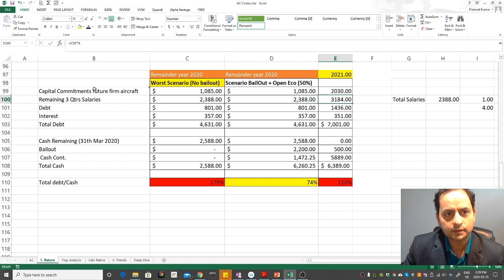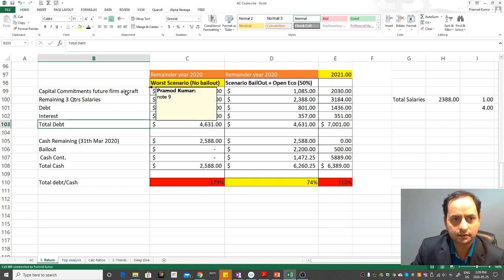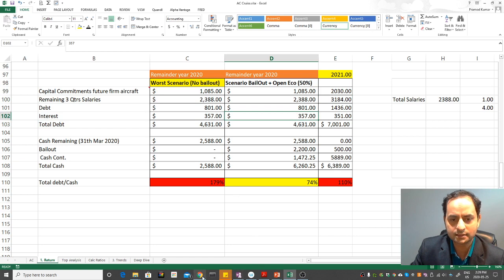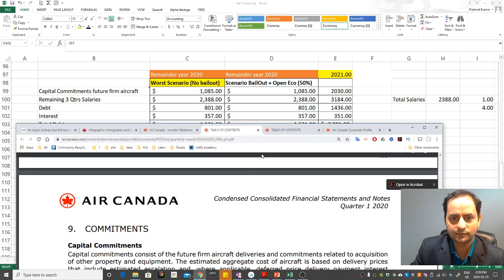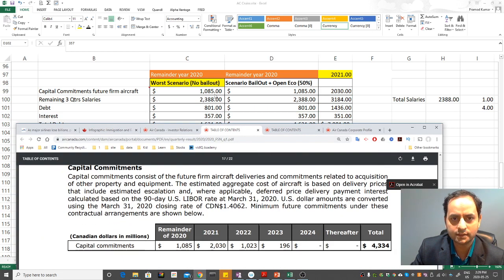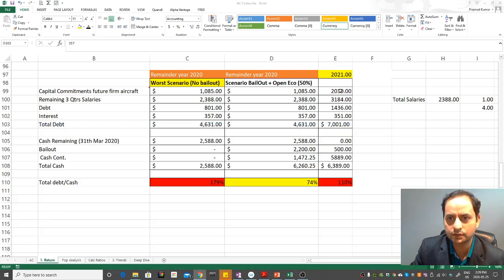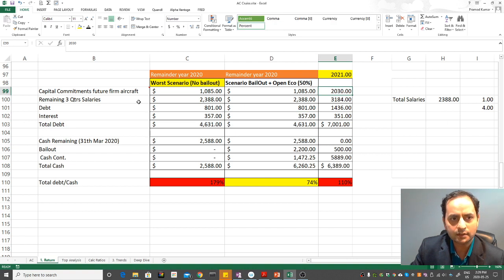Okay, so this is the capital commitment for the airline, which I just have shown you that it comes from here 1085 and 1085 because it's the same year, just two different scenario, and this is 1023. Sorry, this one 21 is 2030. Okay, now for this year we still have two more quarters to go.